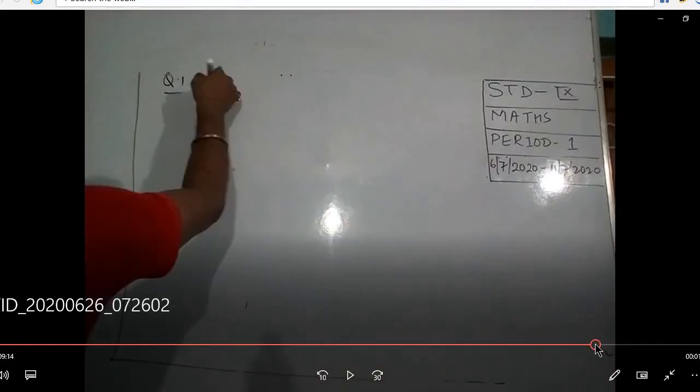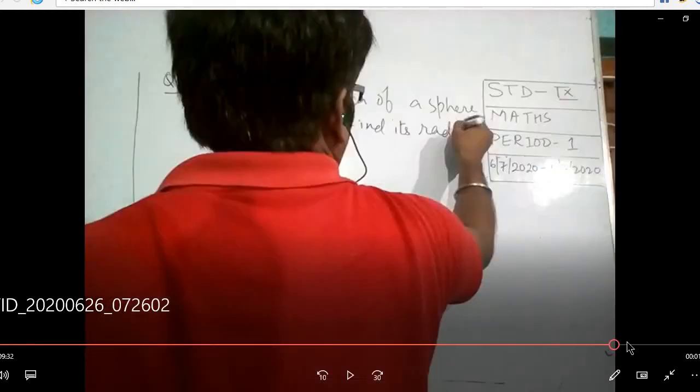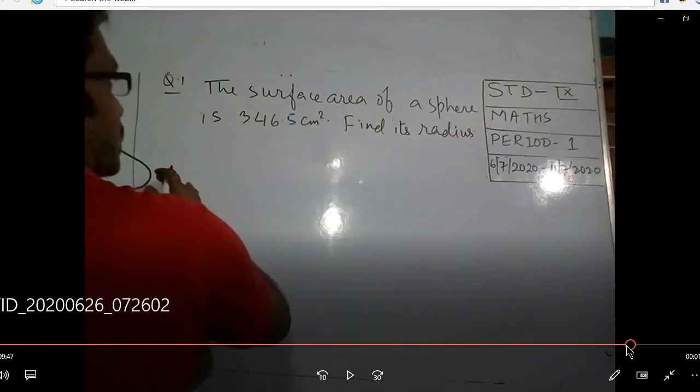In the next video we will see about that surface area. Today we will see only about the volume. So one question I am writing here. See here, the surface area of a sphere is given. We have to find its radius. Okay, that also we can do. See this, how easy it is.